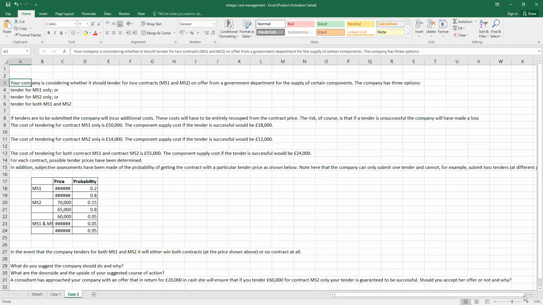Your company is considering whether it should tender for two contracts, and the names of the contracts are MS1 and MS2. An offer from a government department for the supply of certain components. The company has three options. See, when you are having two contracts, definitely either you can go for MS1, or you can go for MS2, or you can go for both.